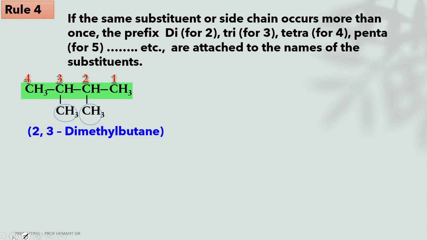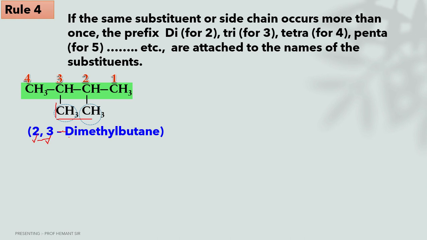Hence, the name of this compound according to IUPAC rules is 2,3-dimethyl butane. The second position and third position have methyl groups, both are the same. There are two methyl groups, hence the position of the first is 2 and the second is 3. There are two, hence 2, 3, then hyphen.